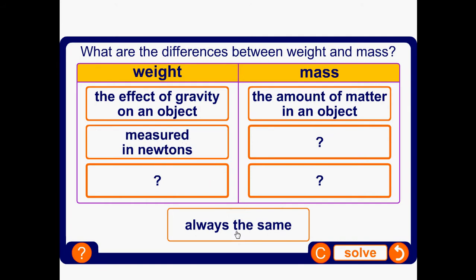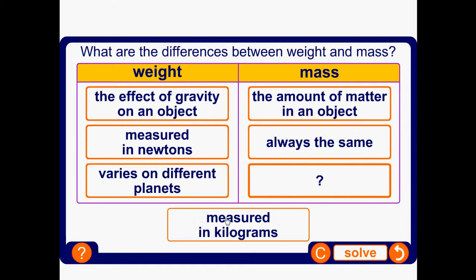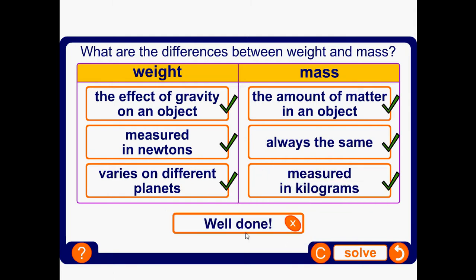Always the same. So because the effect of gravity on an object changes the weight of the object, the weight of the object is different in different places, but the mass, because it's always the same amount of matter that is in the object, is always the same. Varies on different planets, so that's going to be the weight, and measured in kilograms, that's the units for mass, so that's going to be the mass, okay?